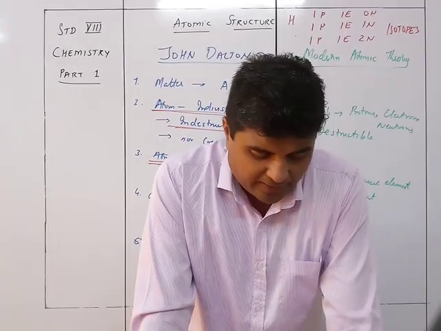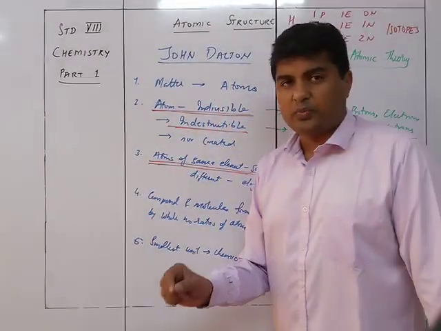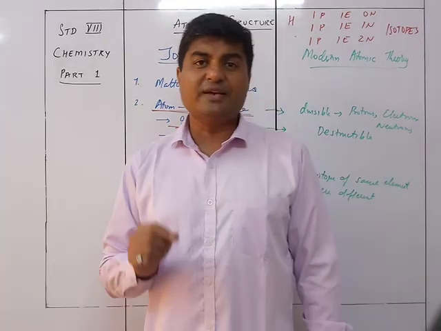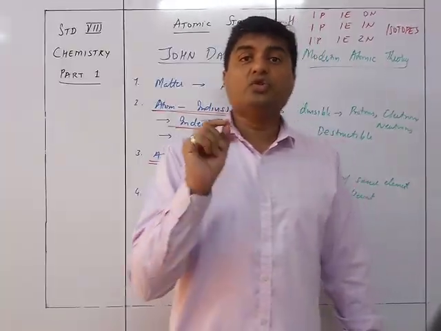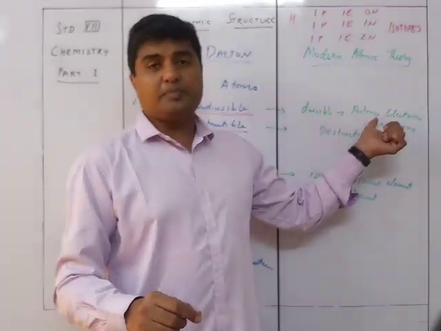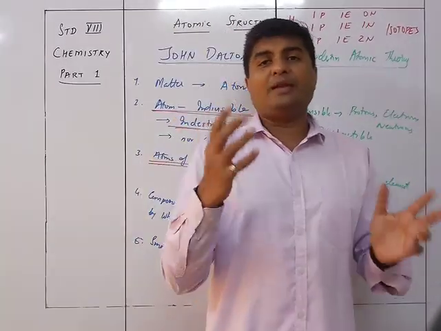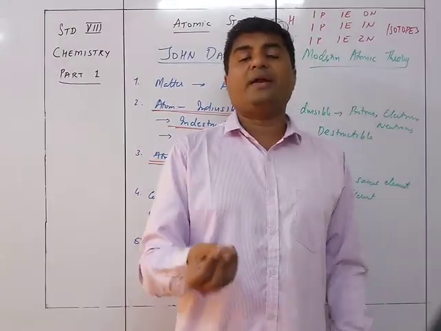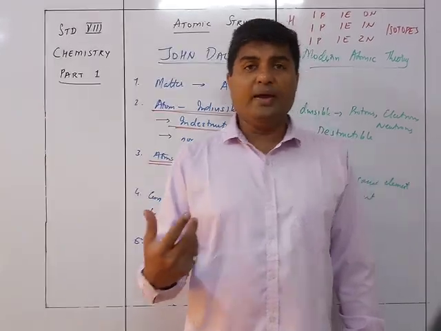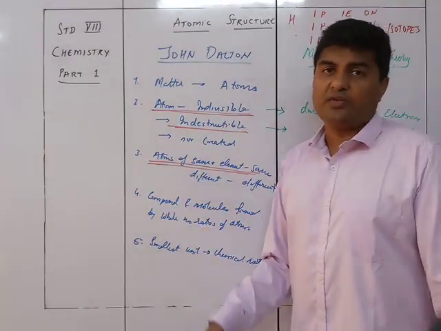So the modern atomic theory correlates with Dalton's atomic theory in the fact that atoms are the smallest unit of matter taking part in a chemical reaction. This particular part, that the smallest unit taking part in a chemical reaction is an atom, is absolutely correct, and that is the reason there is no point in saying that it is divisible into protons, electrons, neutrons. Even if an atom is divided into protons, electrons and neutrons, it is not going to give you any kind of identification, and that's why we see that Dalton's atomic theory is very, very important.